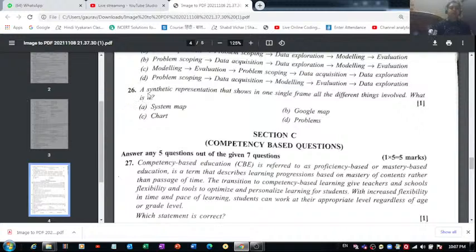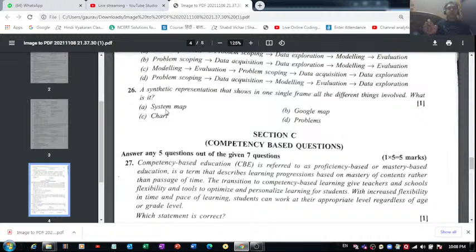Question number 26 is a synthetic representation that shows in one single frame all the different things involved. What is it? So what do you think is the correct answer of this one? Yes, it is system map. That is absolutely right. In data acquisition, after getting the information related to all the 4 W's, who, what, why, and where, we come to data acquisition, which is the second stage of the AI project cycle, in which before acquiring the data, we find out all the data features, all the parameters on which the problem depends directly or indirectly, right?